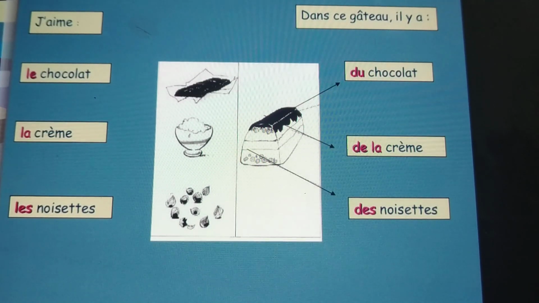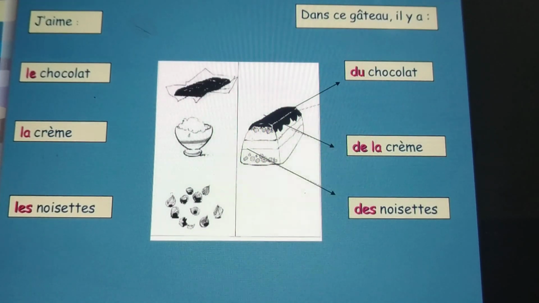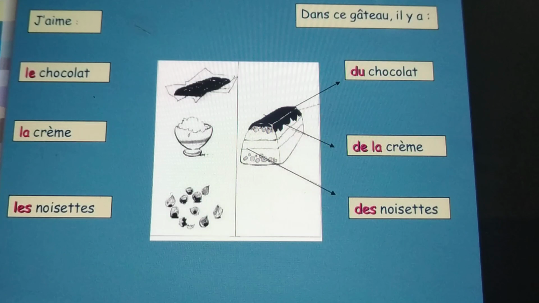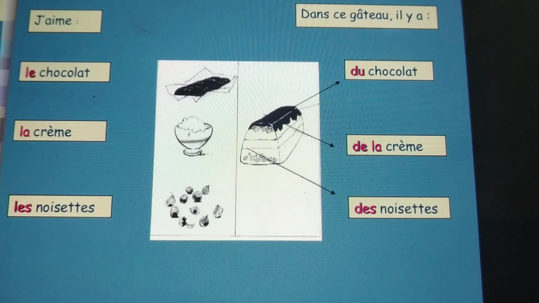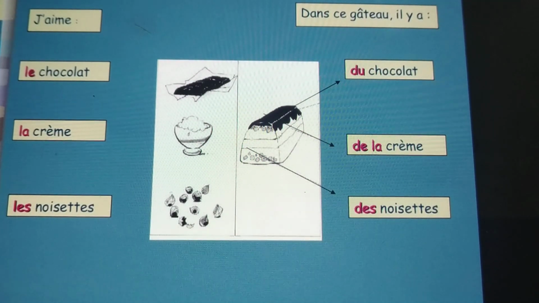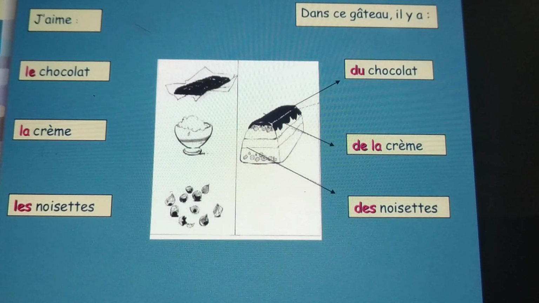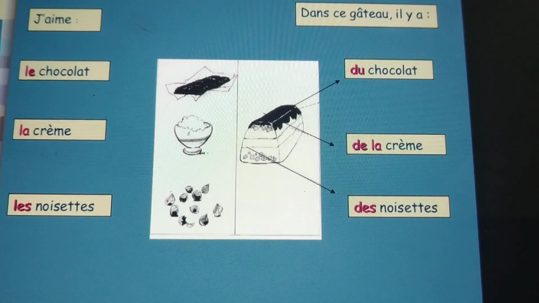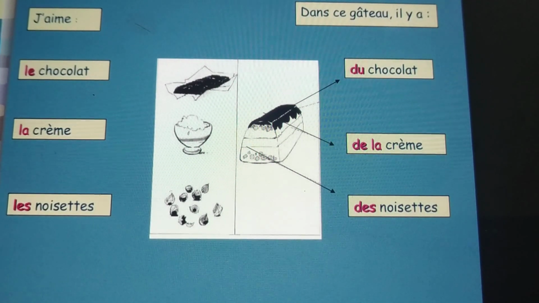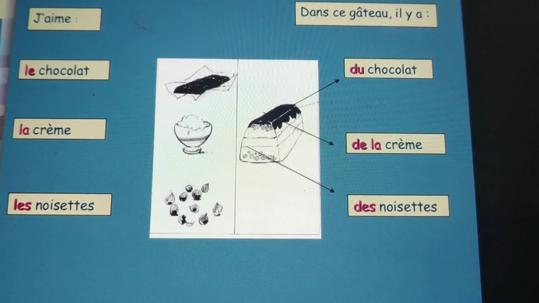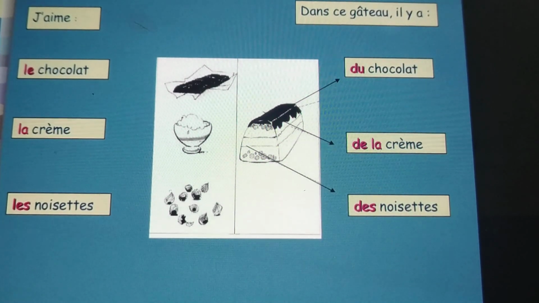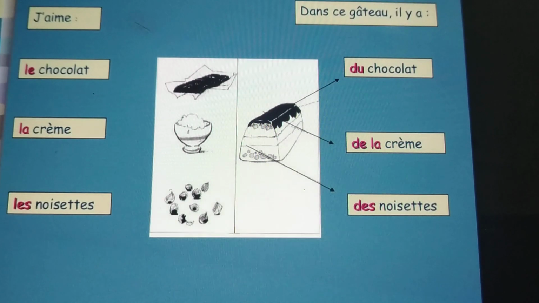Is it clear? Generally we use partitive articles with boire, acheter, vouloir, prendre. Okay, just remember it. And with aimer, détester, adorer, we use definite articles. Okay, I hope partitive articles are clear to you.